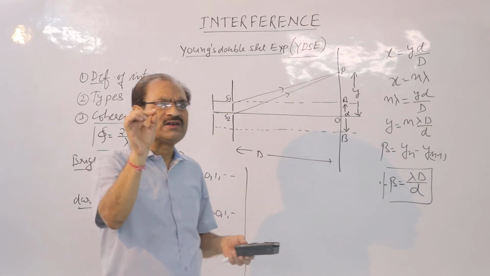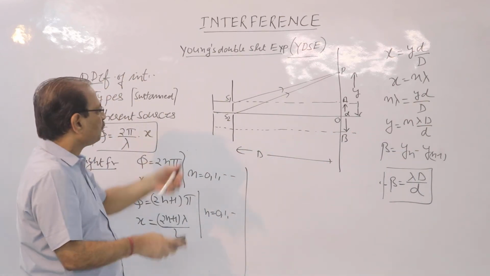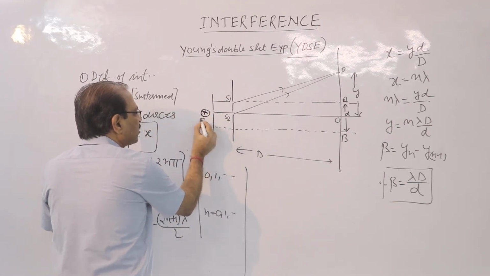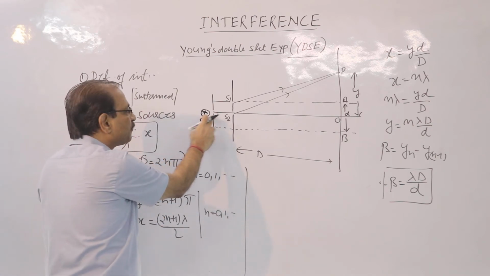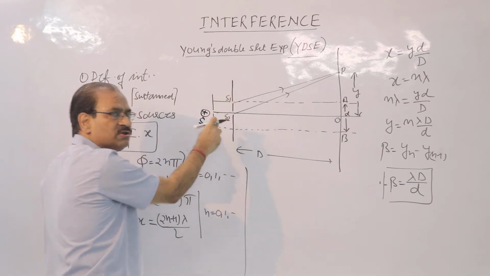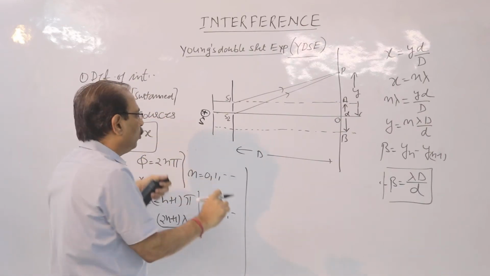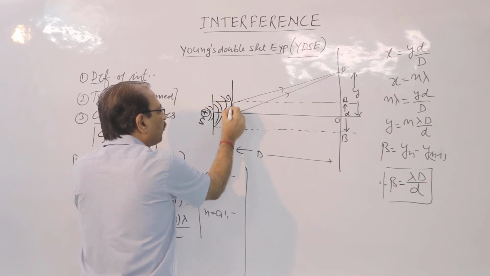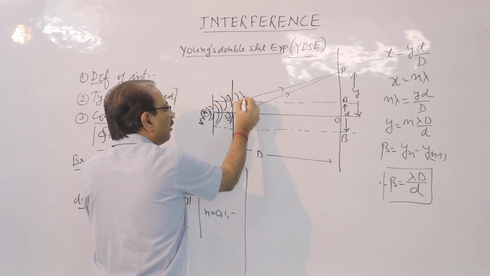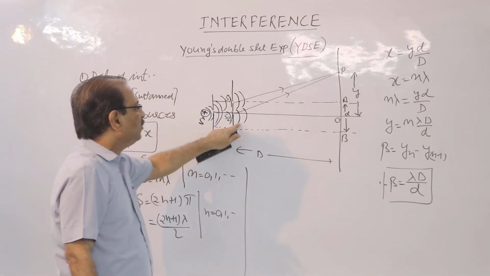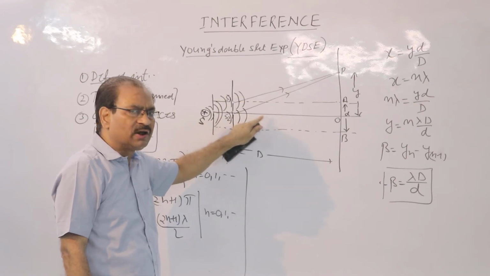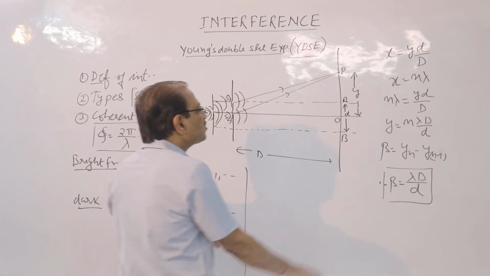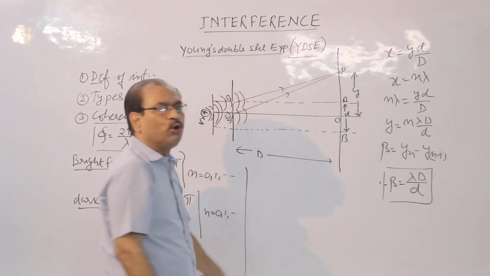Let us talk about the simple arrangement he made. Just see it. This is the original source of light, let it be represented by S. This is a slit. This is another two slits. Slits means a very small margin, a very small hole. Now, a wave front will travel and come here, and another wave front will come here. Children, these two waves will superimpose on each other in this region, and they will produce the interference pattern. Let us study the interference pattern at this point called P.